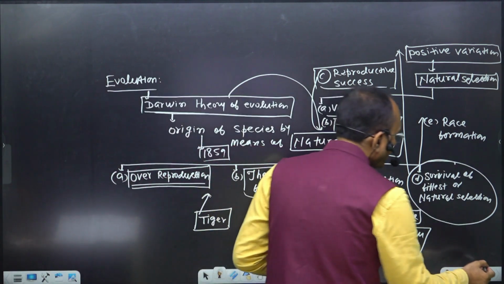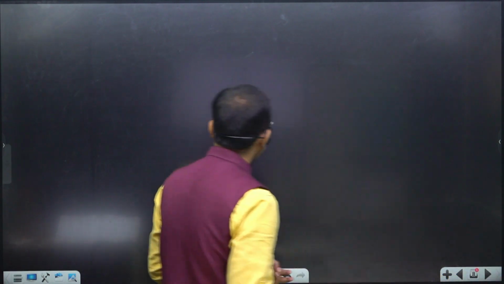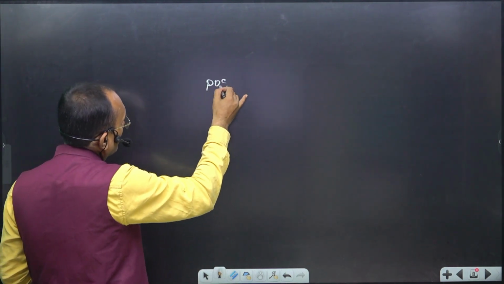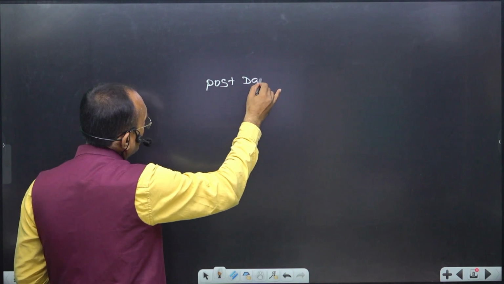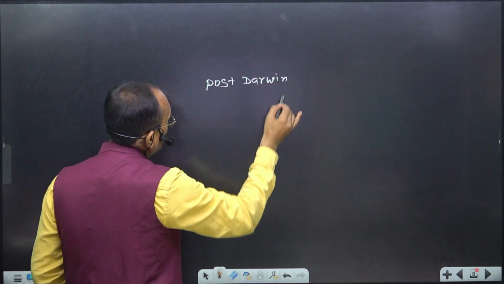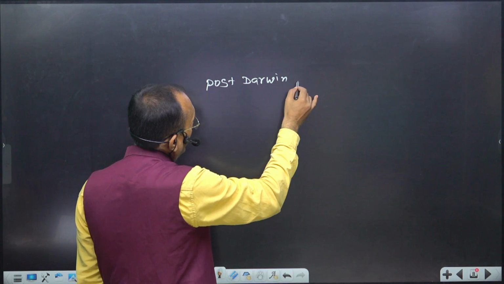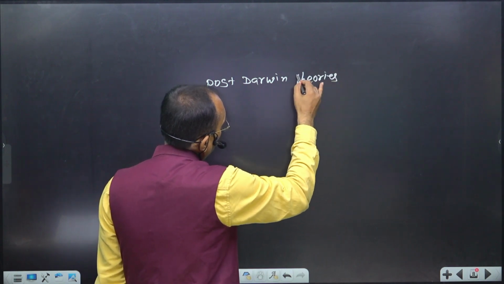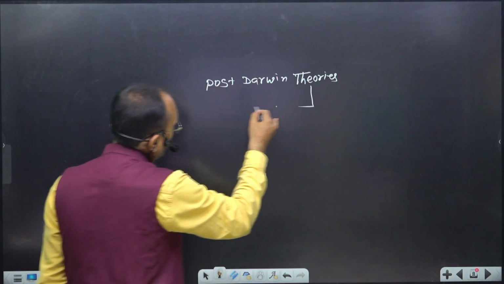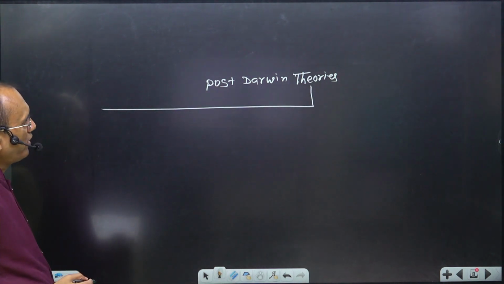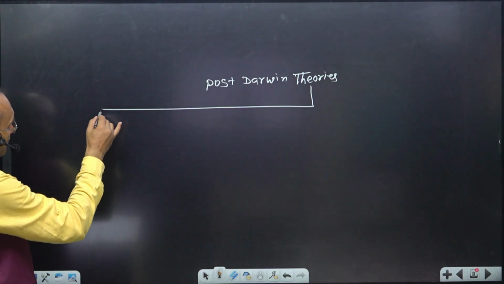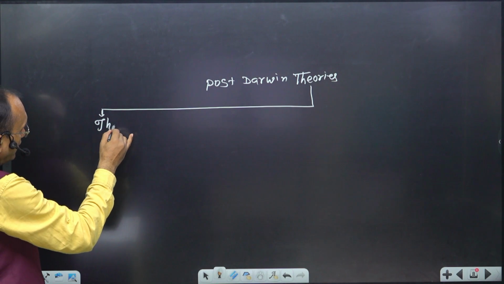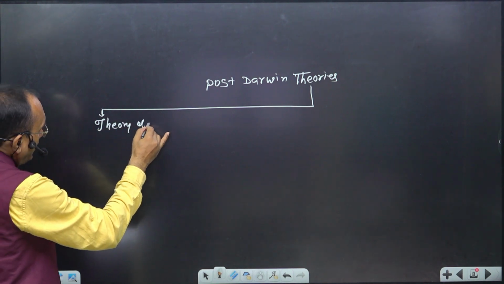Then you should also explain some important aspects related to post-Darwin theories. So in post-Darwin theories, you should explain one by one. First, I mention the theory of mutation, right?